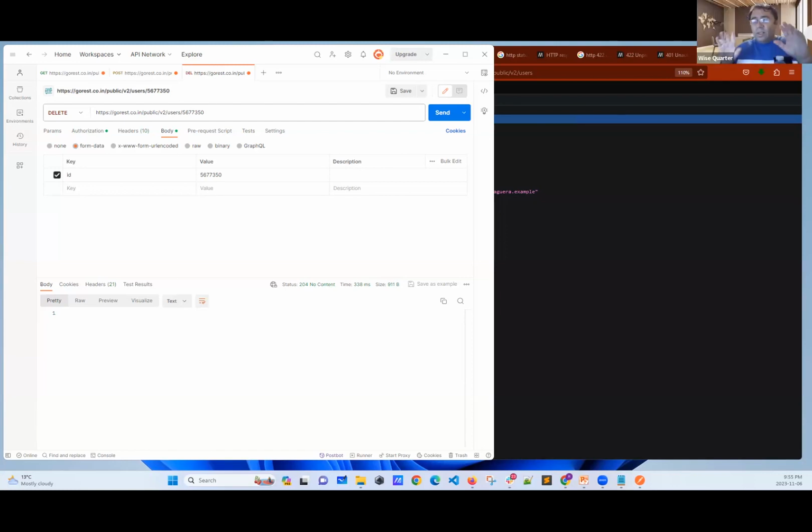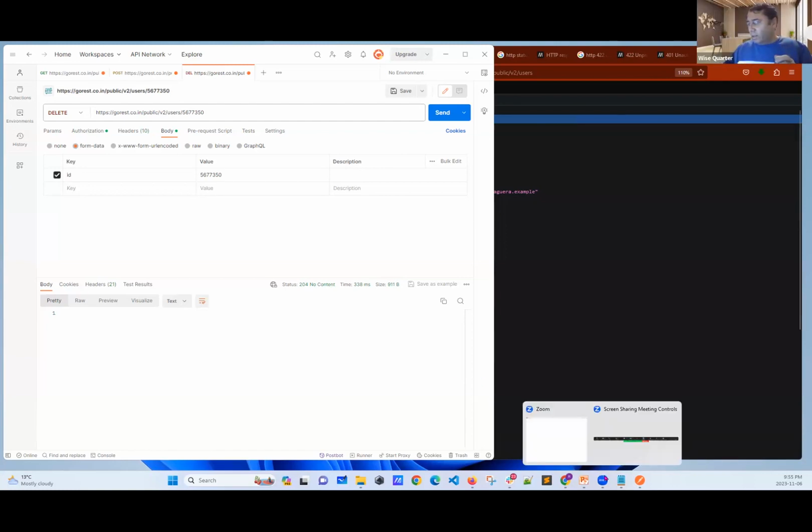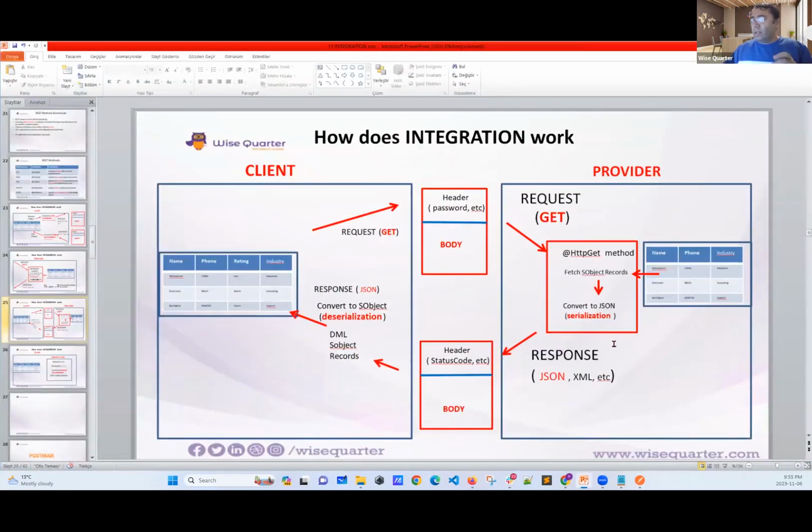Yeah. This was the theoretical part. You should understand this logic. The client makes some requests. It can be get, post, put, delete, whatever, and we create the header and body, and our provider gets this and then does something and then gives the response, and then I got this. This is the structure.